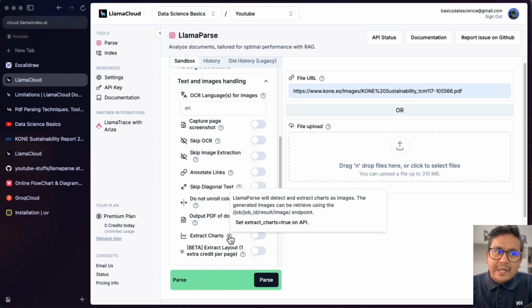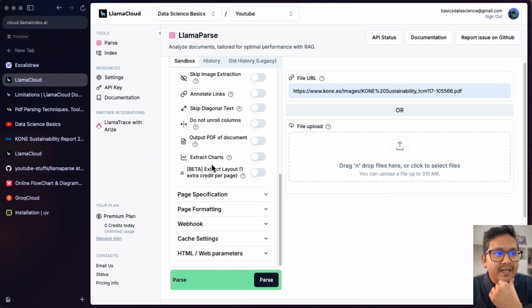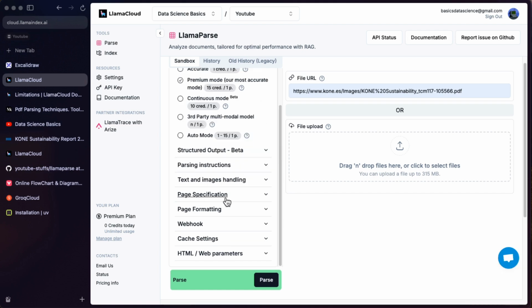Extract the charts. LlamaParse will detect and extract charts as images. If you have charts in your document, you can extract those. This is the thing mentioned here. There is this extract layout, 1 extra credit per page. Another one is the page specification.